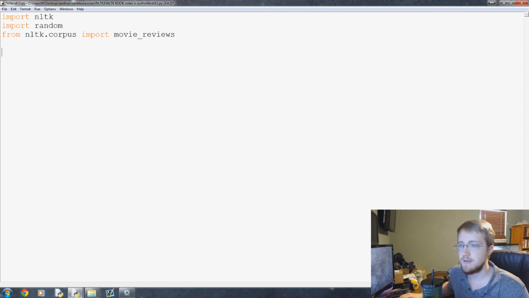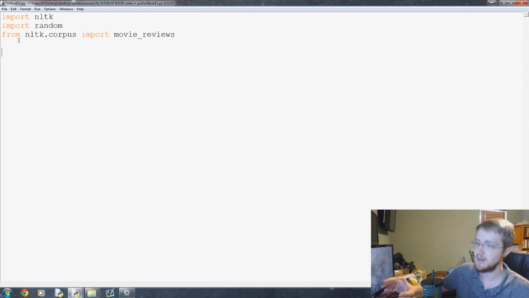Now, when you read the NLTK documentation, you're going to see the following one-liner. This is kind of a confusing one-liner. If you ask me, it's kind of a wasted one-liner because it's basically the same amount of lines if you didn't make it a silly one-liner, but people are just in love with their one-liners, so I will show it to you because this is how most people do it anyways. So let's go. Documents is going to equal a list, and it's also going to be a list of tuples, basically.